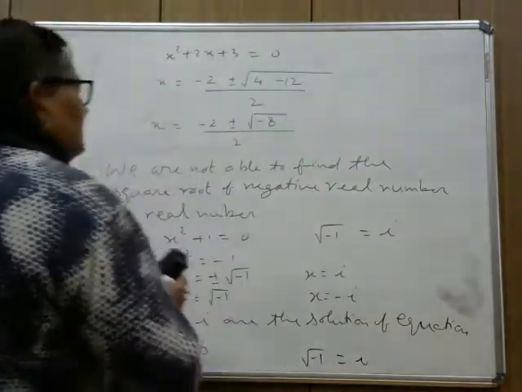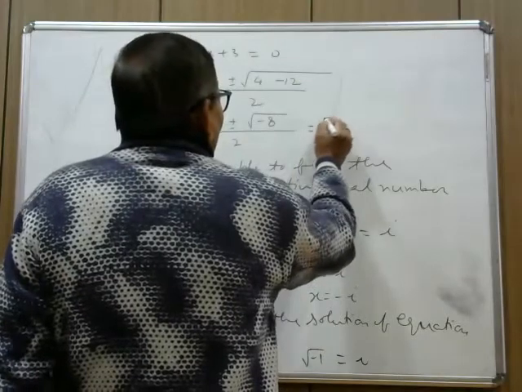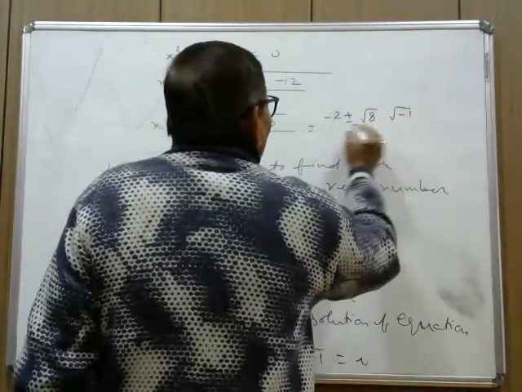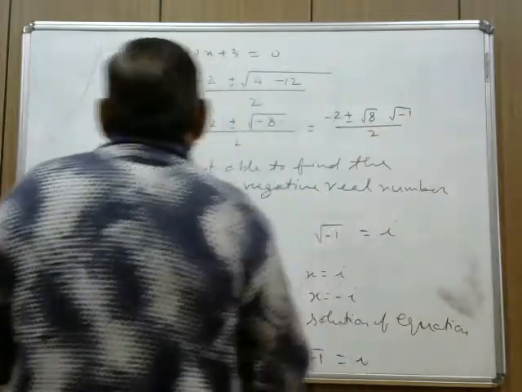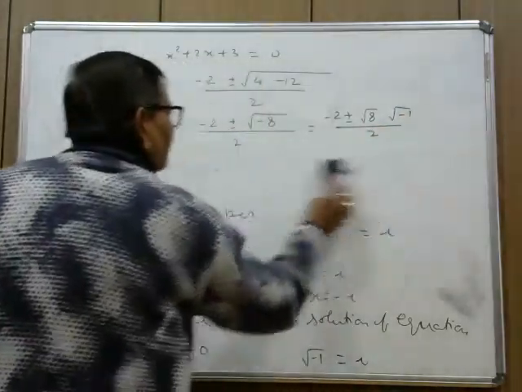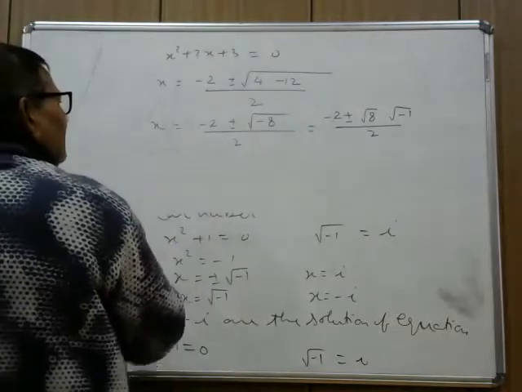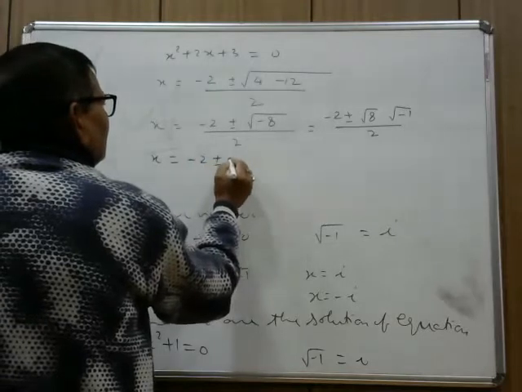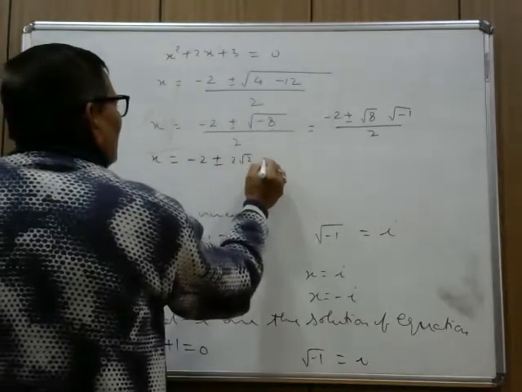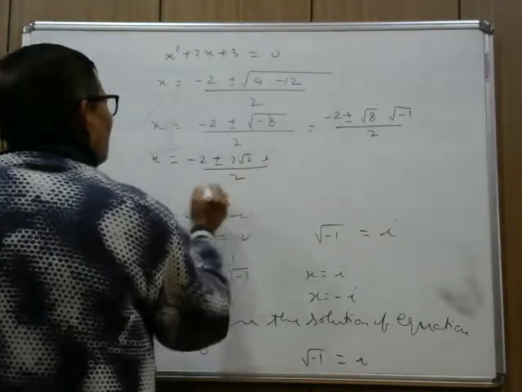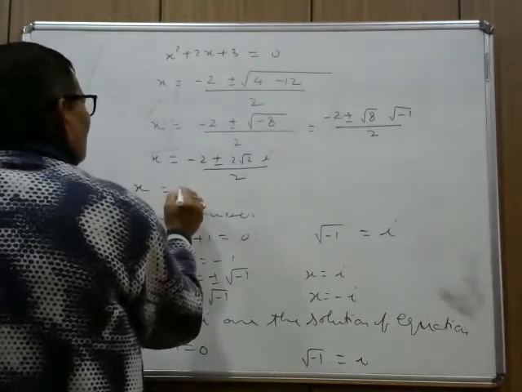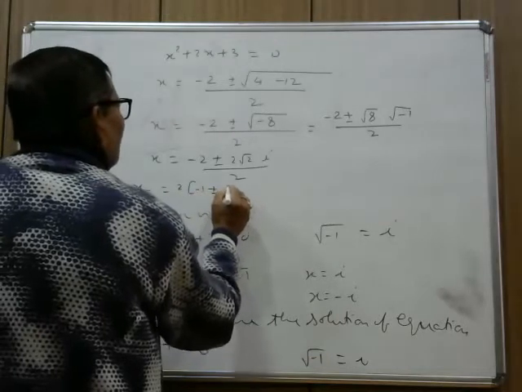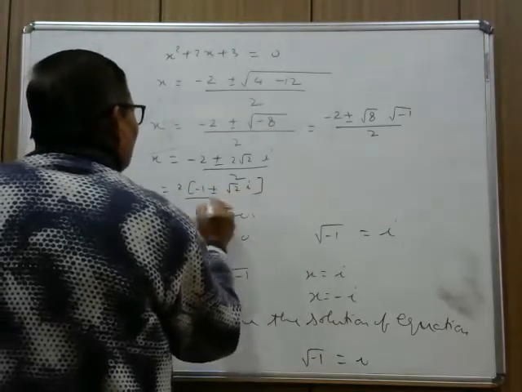Now you come to this. Here you can write minus 2 plus minus under root 8 into under root minus 1 by 2. So in this way, under root minus 1 is i. So your value of x is minus 2 plus minus 2 under root 2 i upon 2. x is equal to 2 in the bracket minus 1 plus minus under root 2 i upon 2.